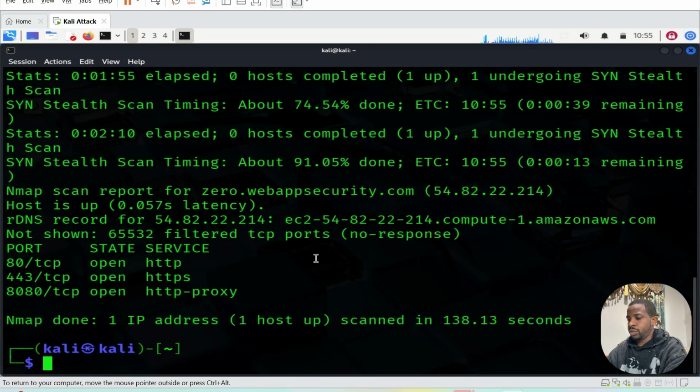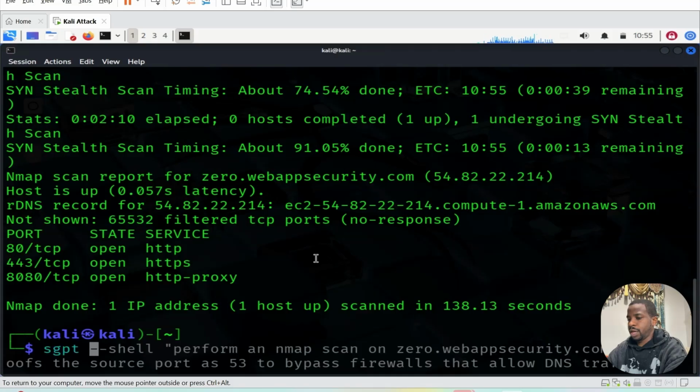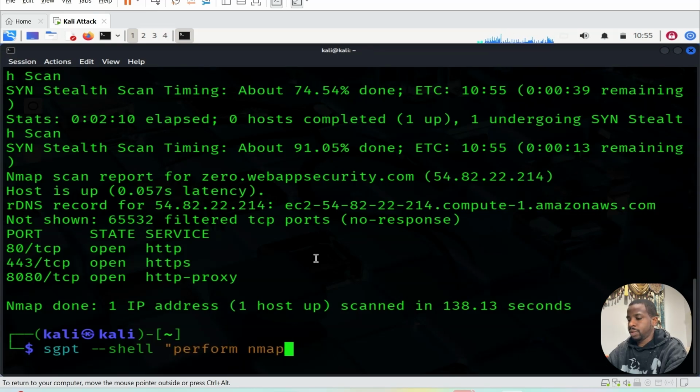I'm going to use an IP this time, just to see if I get another result. Okay, perform an nmap scan. Let's say this is a common IP, 192.168.1.16.